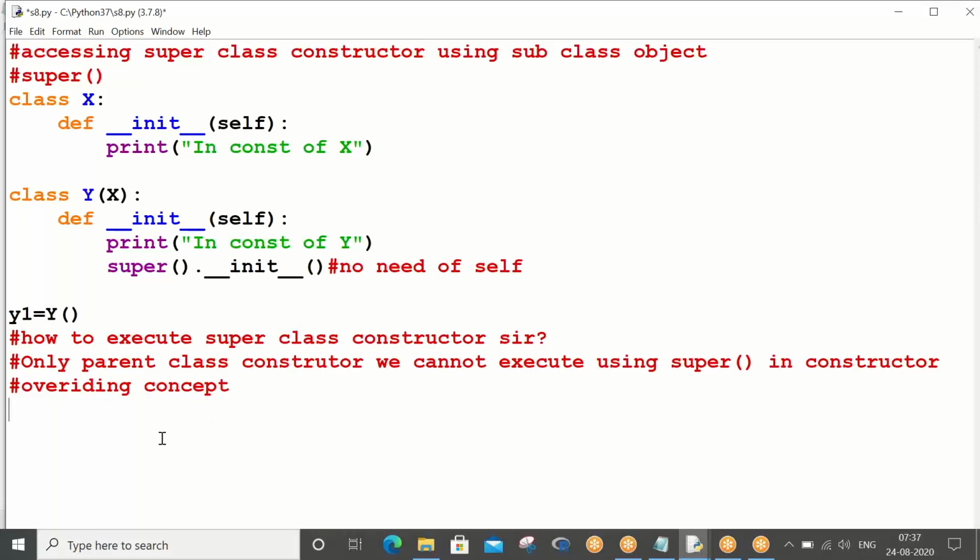And the same applies for, okay, quickly take this. We can see the same for methods also. Just take this program. Taken along with comments.